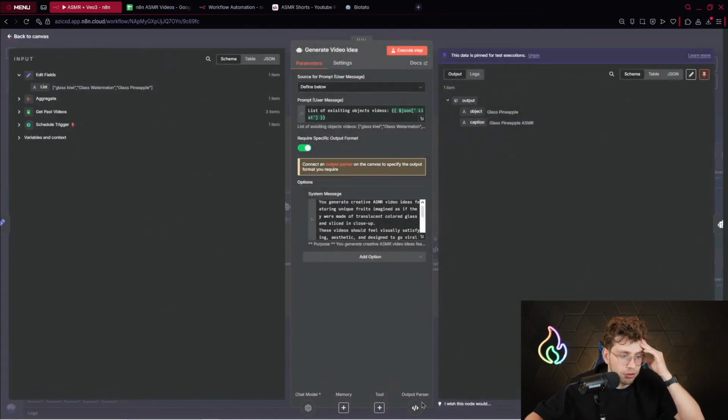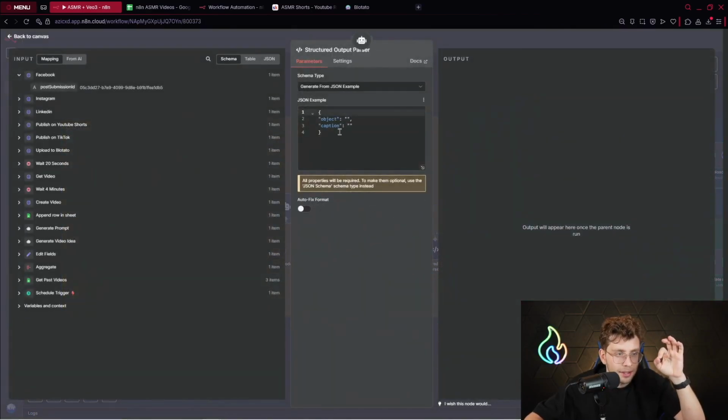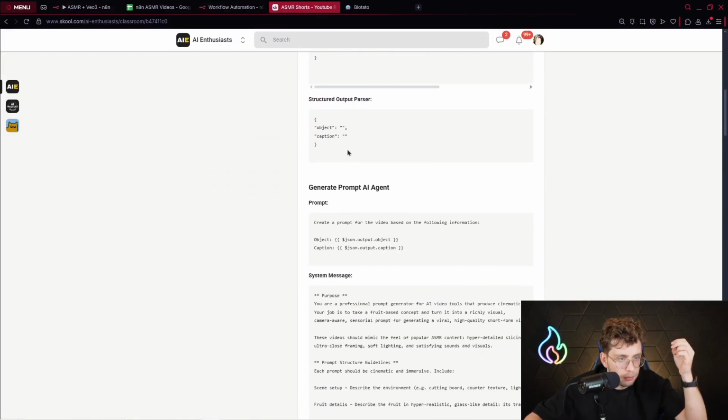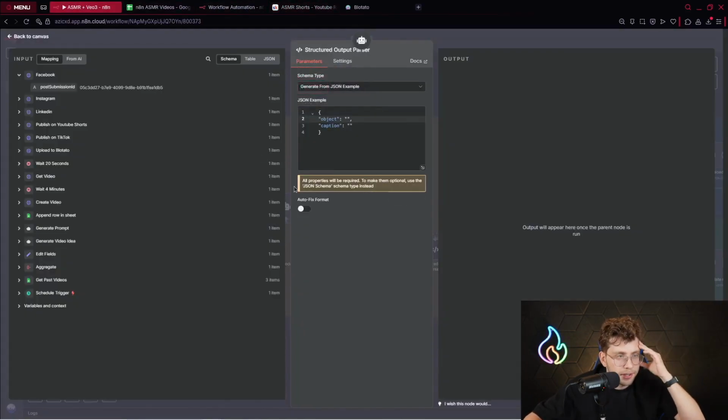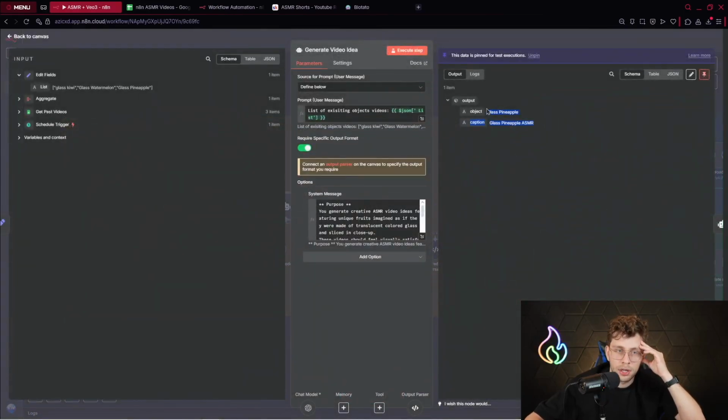However, we've got an additional extension, which is the structured output parser. And as I said, it's simply this specific code. So we've got the object and caption, and you can get it from here. You can just copy it. Perfect. And after you run this specific agent, you get 2 fields, as we required: object glass pineapple and caption glass pineapple ASMR.